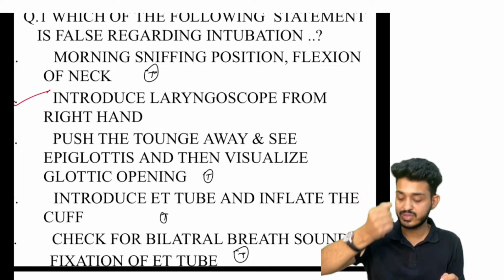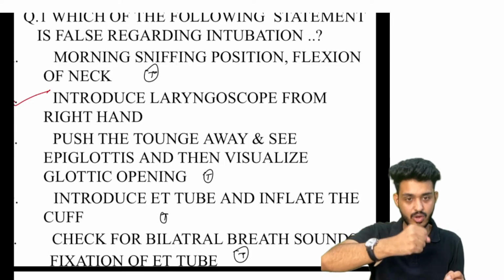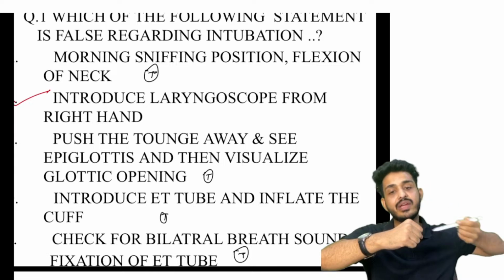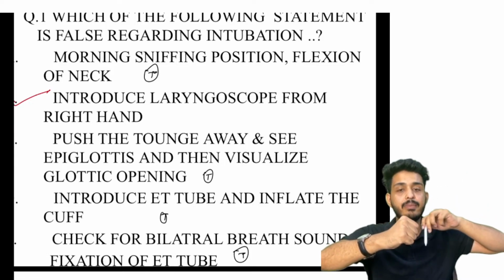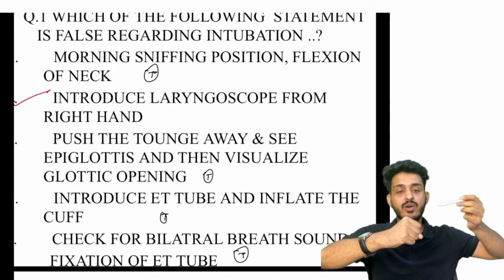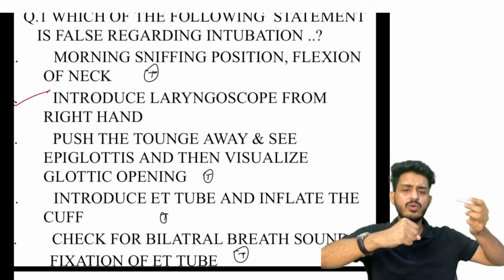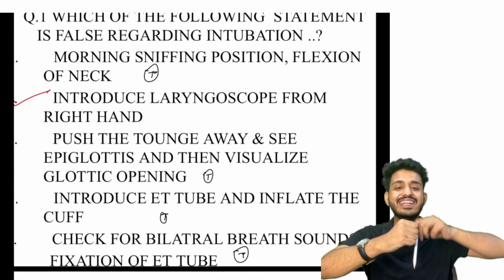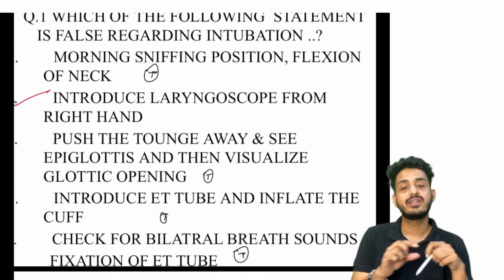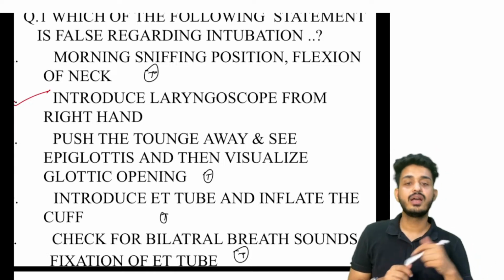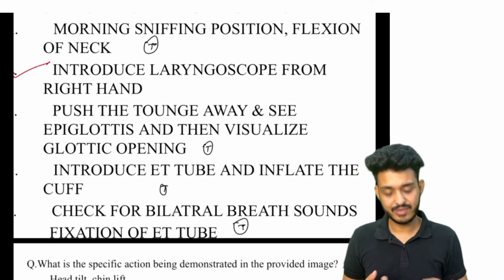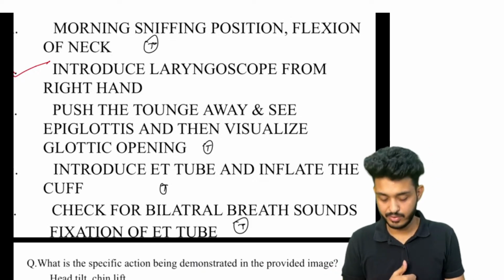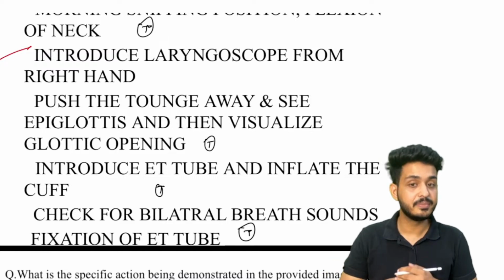You will be introducing the laryngoscope from the left hand always, putting it like that, and then you will be pushing the tongue away. What will you be seeing? You will be seeing the epiglottis, glottic opening, the vocal cords. Then you will try to put the ET tube. You will have some markings. Then you will inflate the cuff, and then check for the sounds and fixation of the ET tube. The last part, you will be connecting it to the capnography, and you will be identifying whether it is placed in the right place or not, right?